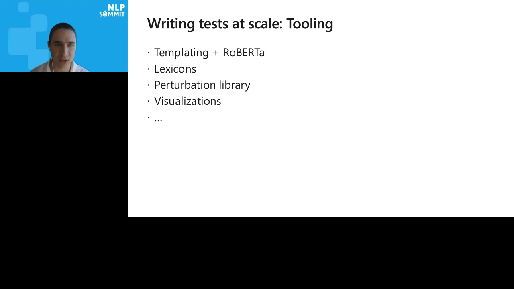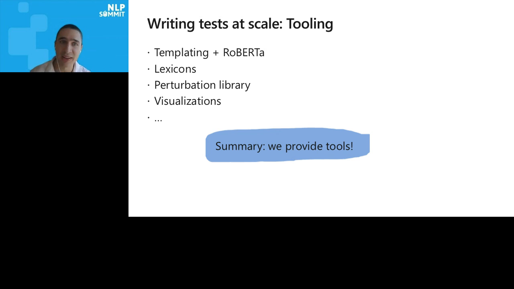We also have visualizations. We have a lot of tooling. It's not just a process. We also have a tool that's really useful, and a bunch of visualizations like this one, where you can see the whole matrix and highlight a specific capability, then look at a specific test and see what the failure rate is, what examples are failing, and what examples are passing. So you can get a lot of bang for your buck with this tool.